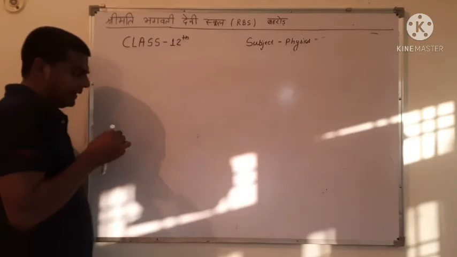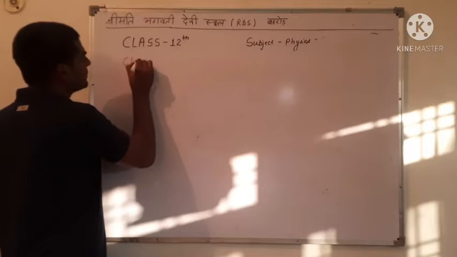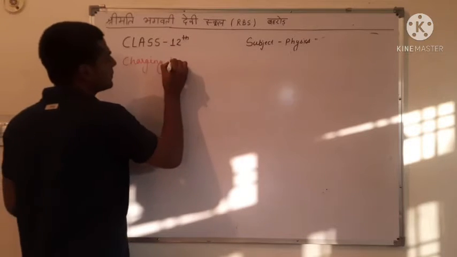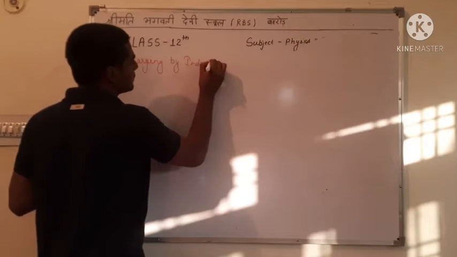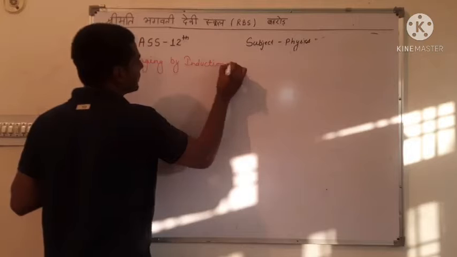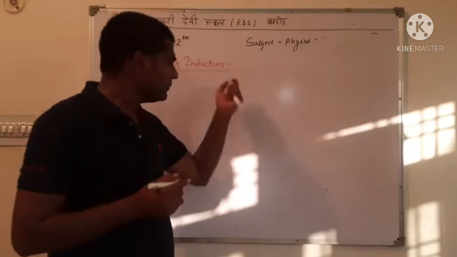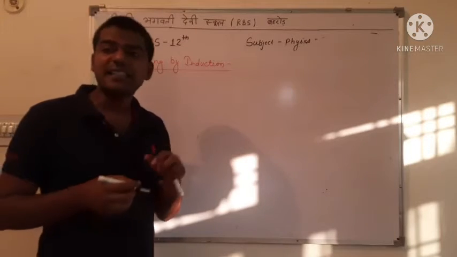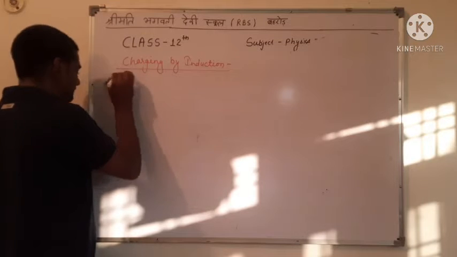Charging by induction. There are two types of charging by induction. At first we study the first point.